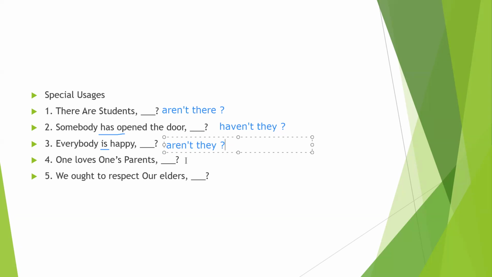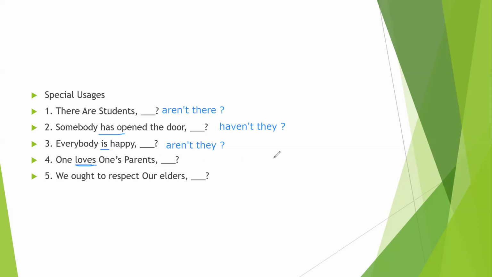Now let's see the fourth one. One's love, one's parents. Here we see that "one loves".